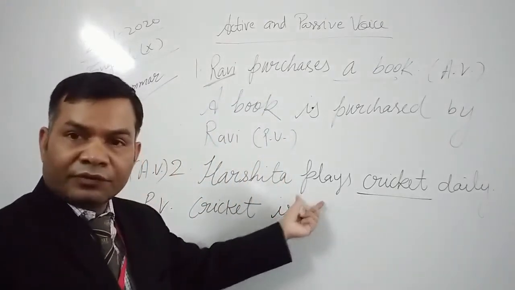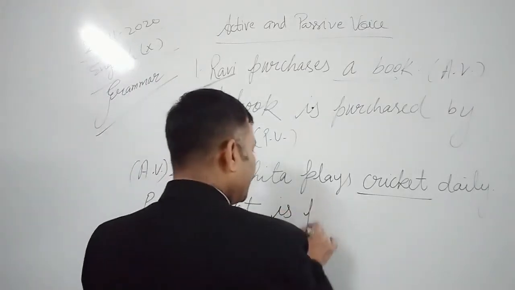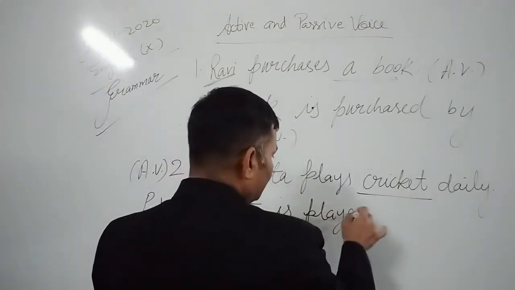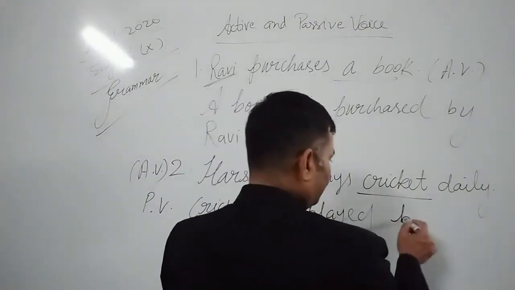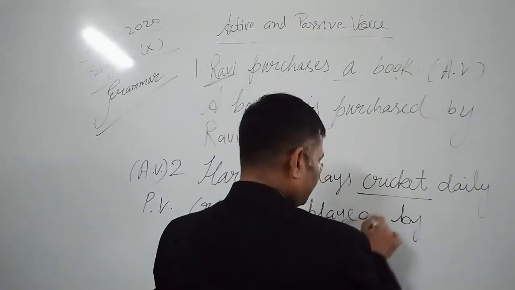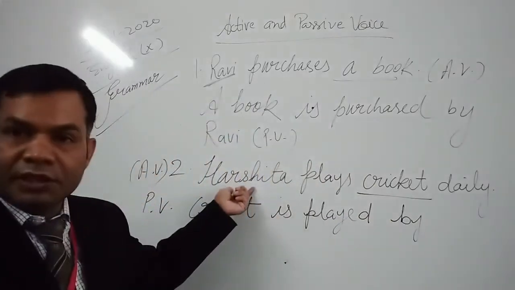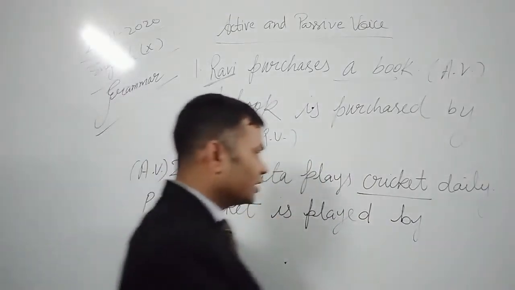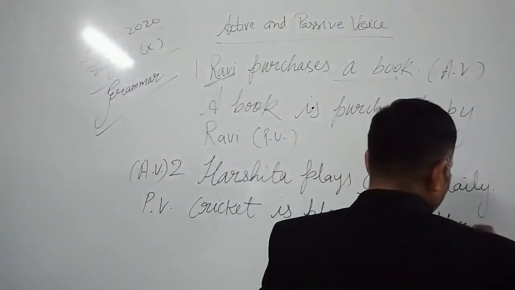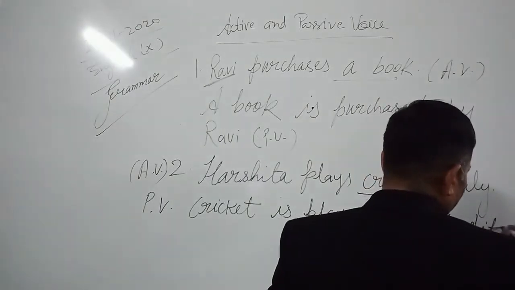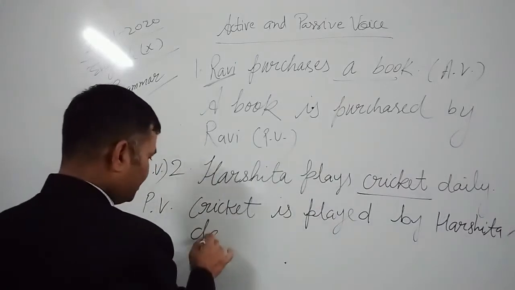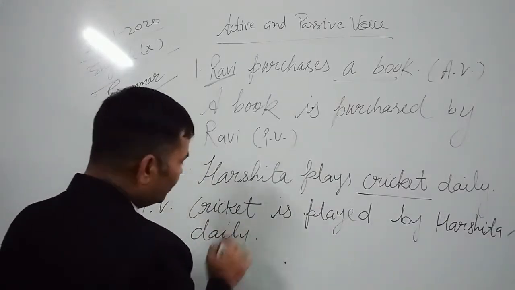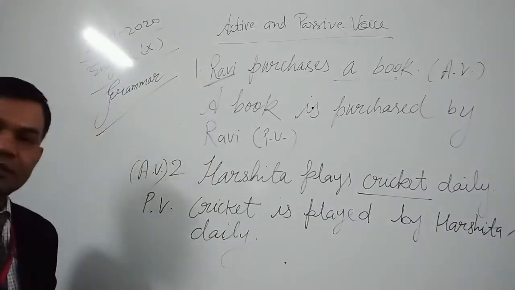Third form of verb, the third form of play is played. Cricket is played by. This subject will become object. Harshita daily. Okay, this is passive voice.